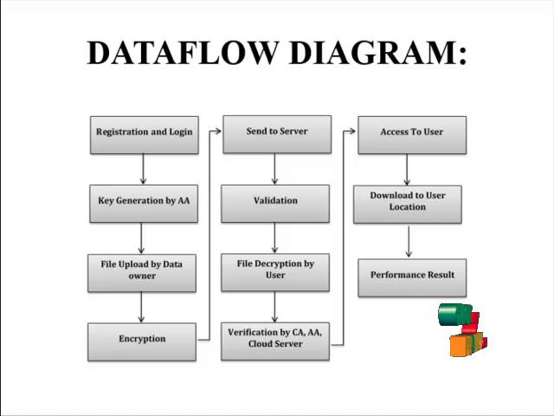In the data flow diagram, first of all, in our process, the user has to search for the file in the cloud, and after that, they download the file. For that, initially, the user should have an account. They create a registration and then get their username and password for the login. After that, the attribute authority generates the key for each user who enters the process through a valid username and password.